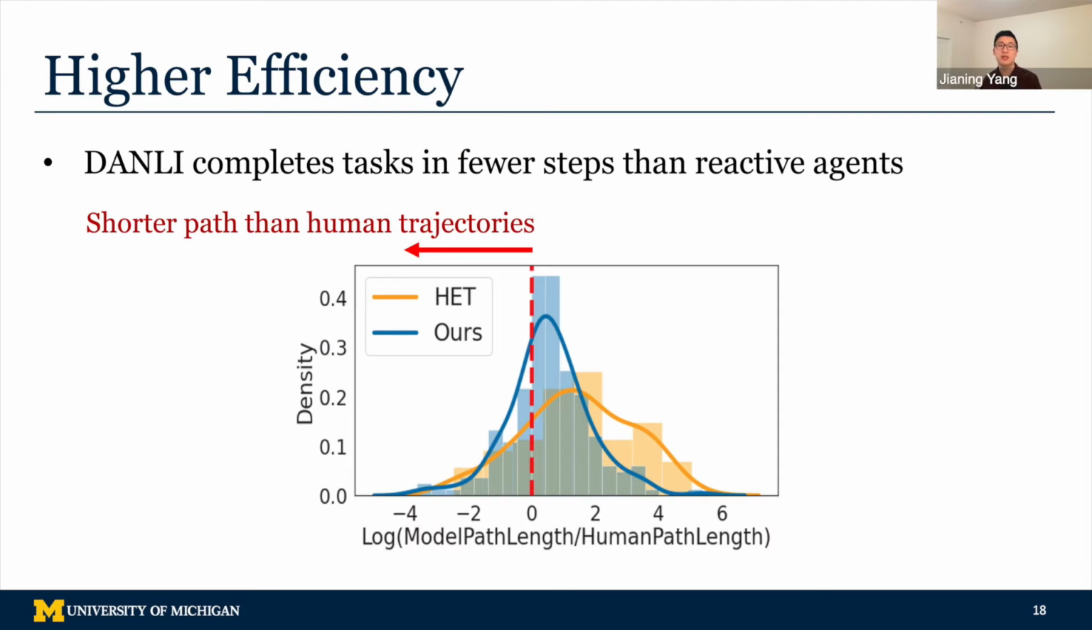Here is a breakdown of trajectory length of our deliberative agent, which is shown in blue, compared to the trajectory length of a reactive agent, which is shown in yellow. The horizontal axis is the relative length taken by each agent. The vertical red line indicates the length taken by a human. We can see on average, our deliberative agent takes shorter and closer to human trajectory length than the reactive agent, indicating the deliberative agent produces more efficient plans.